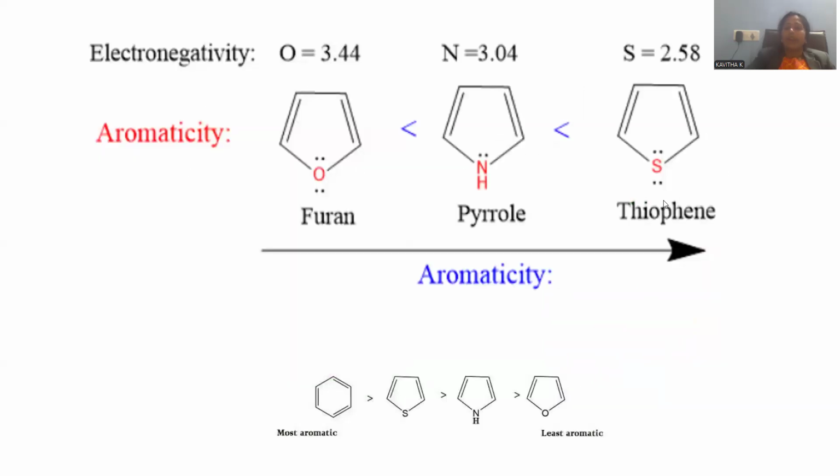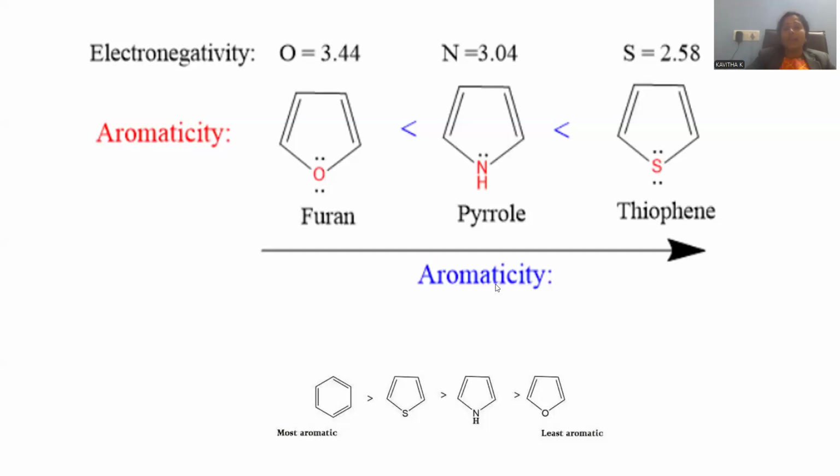Let me compare the aromaticity among all 5-membered heterocyclic compounds: pyrrole, furan, and thiophene. If you observe the electronegativity values, oxygen electronegativity will be 3.44, measured on the Pauling scale. Nitrogen electronegativity will be 3.04. Sulfur will be the least electronegative among the three, at 2.58. In the same pathway, the aromaticity value is also lying.